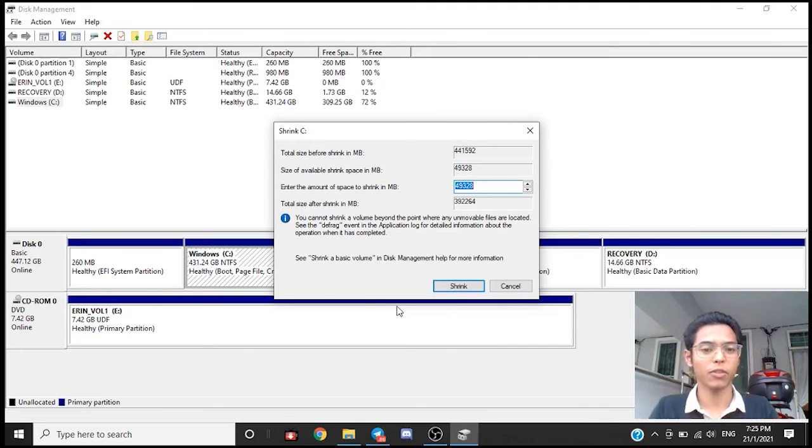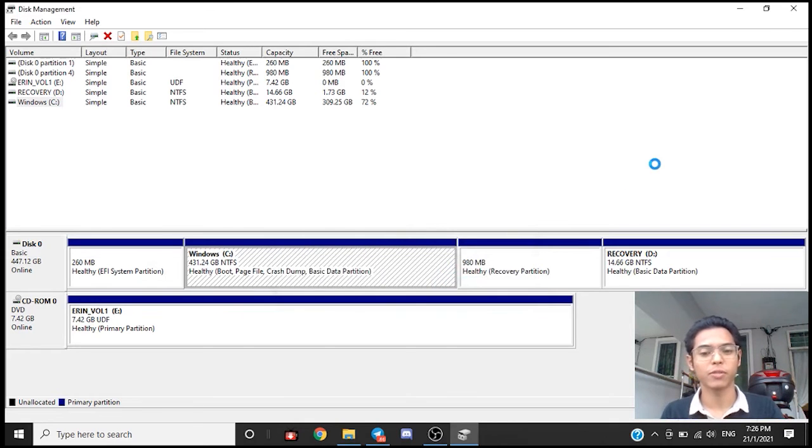Alright, after a long wait, this has appeared. So you need to enter the amount of space to shrink in MB. I just want to make it simple, so just put 10, and that would be all. So you can shrink to any size you want, depending on how much storage it has. So shrink, and we need to wait a little more.